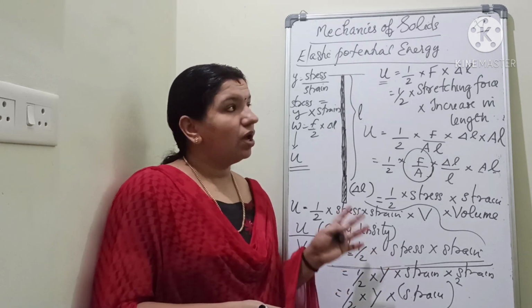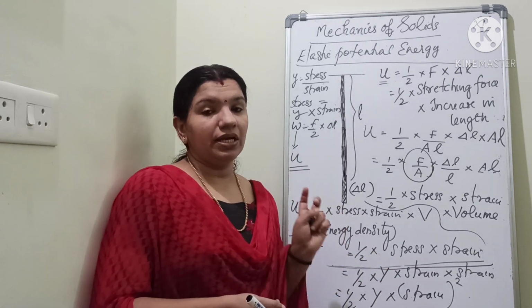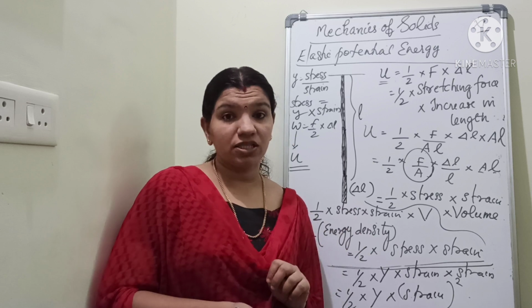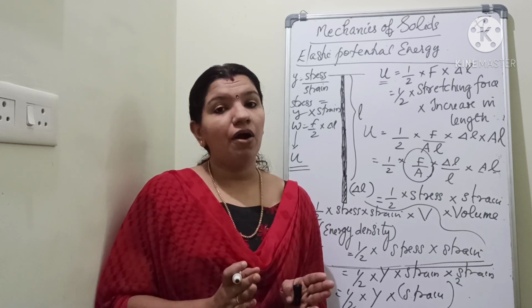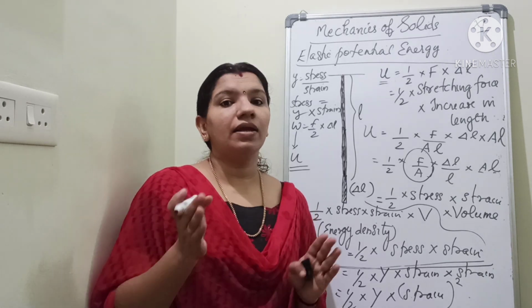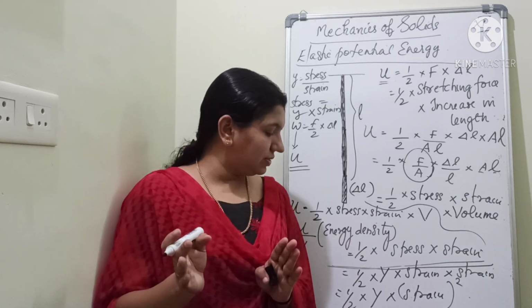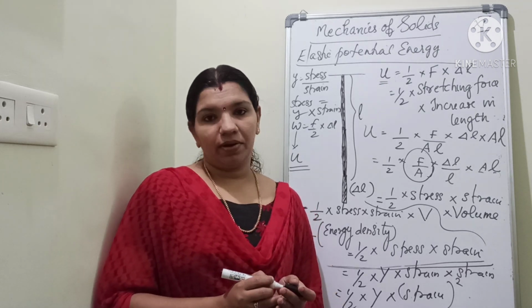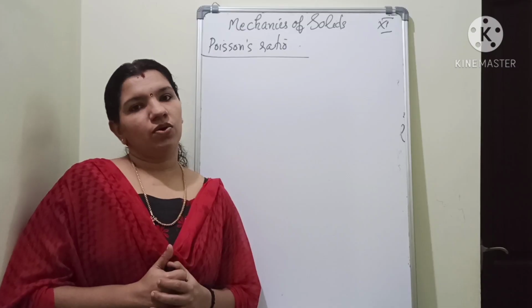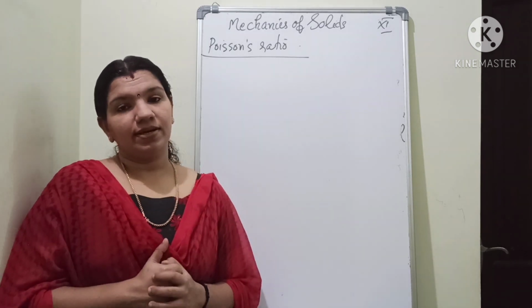Derive an expression for elastic potential energy in terms of stress, strain and Young's modulus. What are the expressions? In terms of stress and strain, it is half into stress into strain. And in terms of Young's modulus and strain, it is half into Young's modulus into strain square. Clear? Okay. Next is Poisson's ratio.